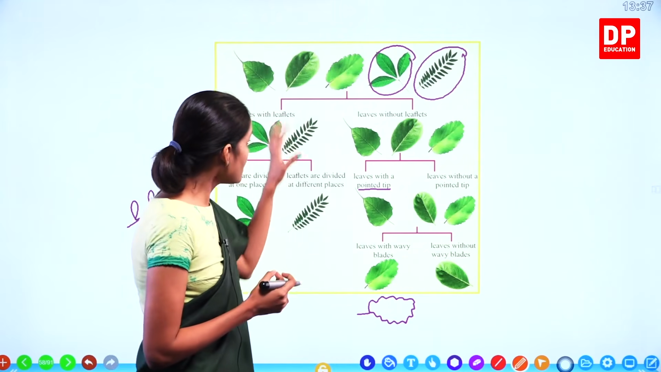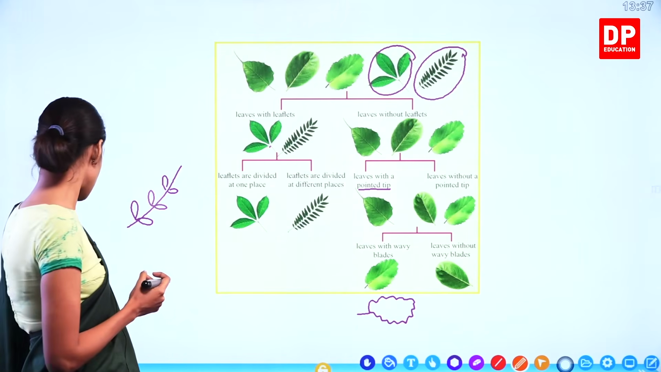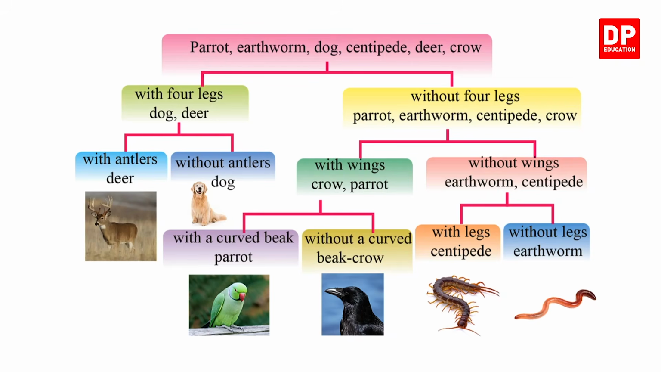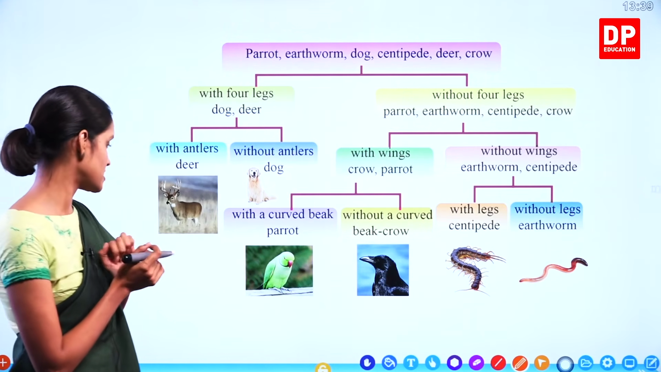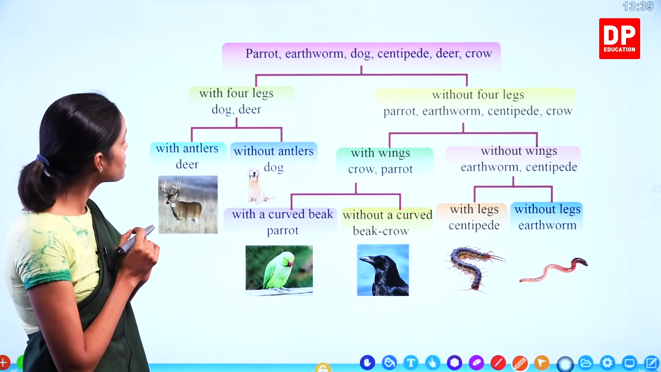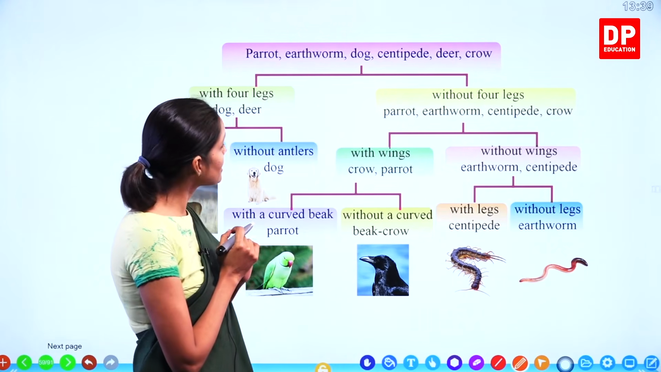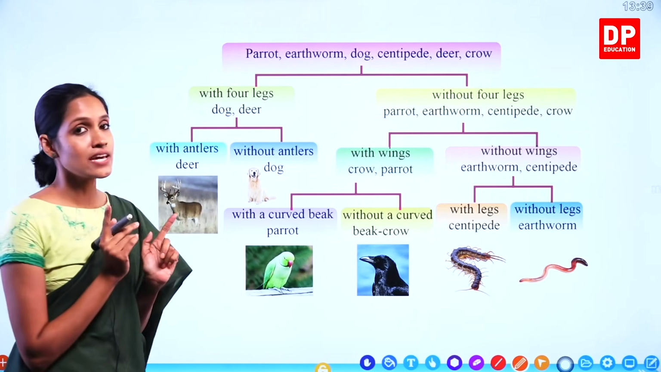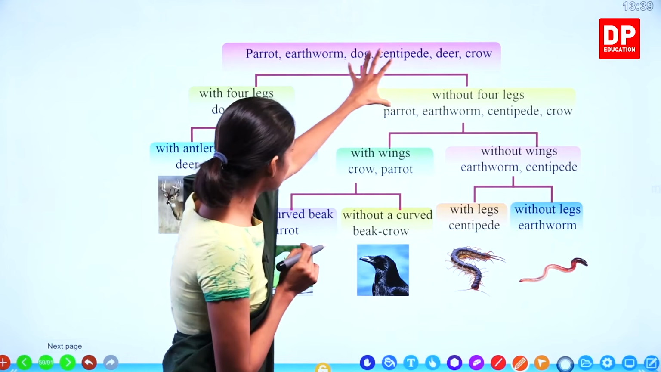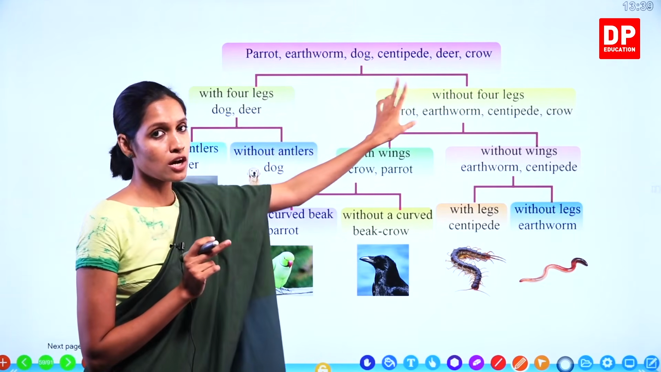Now we will see how we can divide some other animals using dichotomous keys. Look at this, children. We have a set of animals here. This is the same example given in the textbook, but we have some pictures here for you all to understand it better. So, who are the animals we have? We have parrot, earthworm, dog, centipede, deer, crow. Okay? So, what is the first step? We have to write them all together. And what next? We have to divide them into how many groups?